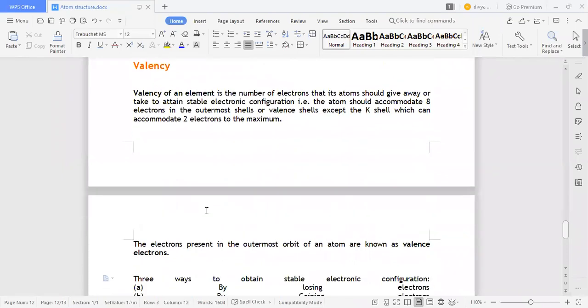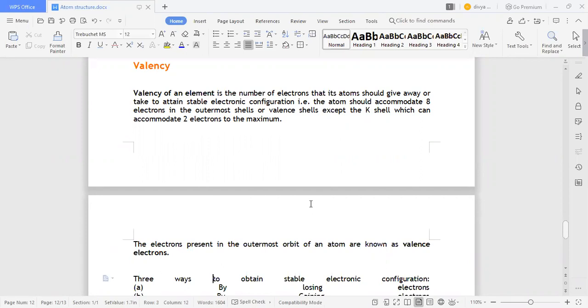And next is your valence. What is valence? Valence of an element is the number of electrons that the atom should give away or take to attain a stable electronic configuration. If you want a stable electronic configuration, you should give away or gain, means you have to grab some electrons or give away some electrons. So for example, the atom should accumulate 8 electrons in the outermost shell.